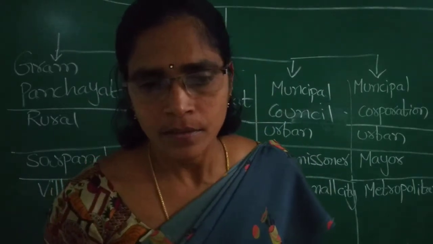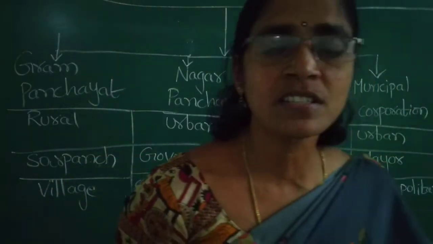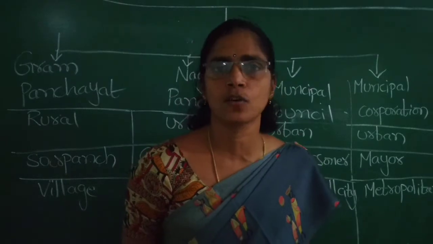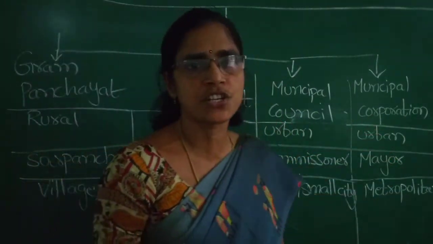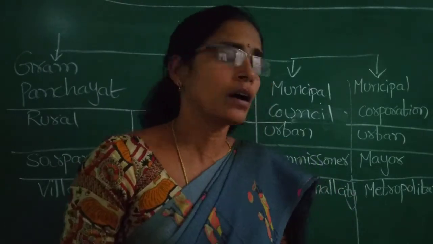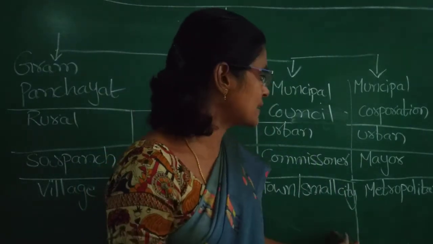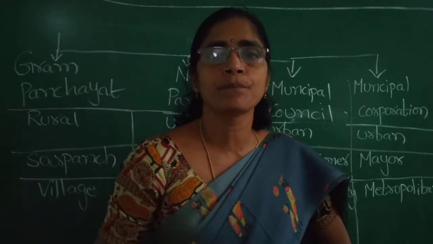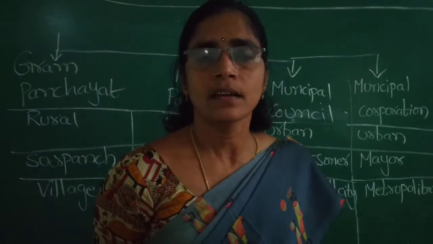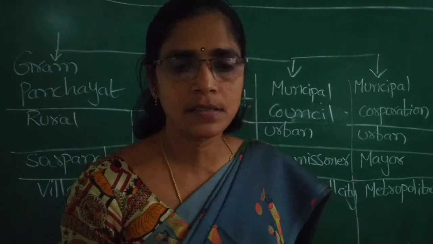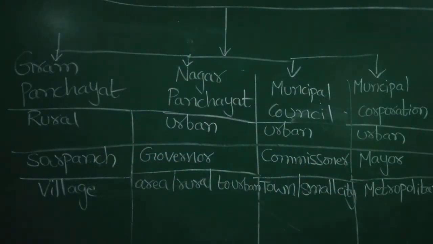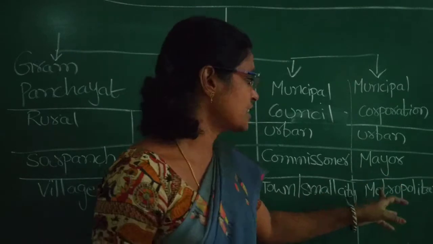See, municipal corporations are made for local self-government to rule the local people. These councils or corporations are made to rule the people who are in towns, cities and metropolitan cities. See, municipal corporations also have councillors, and the head of the municipal corporation is called mayor.